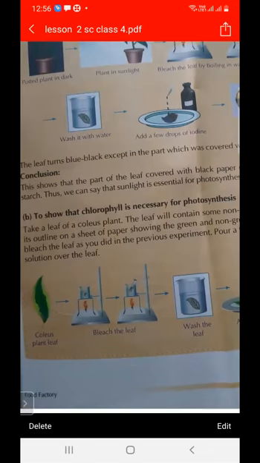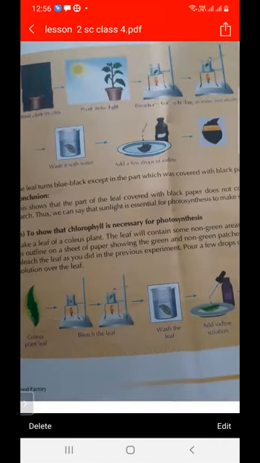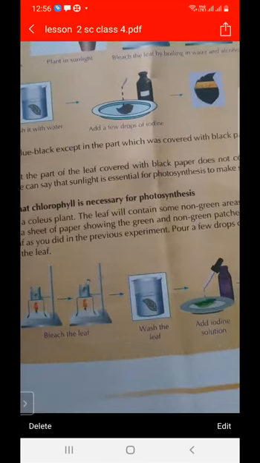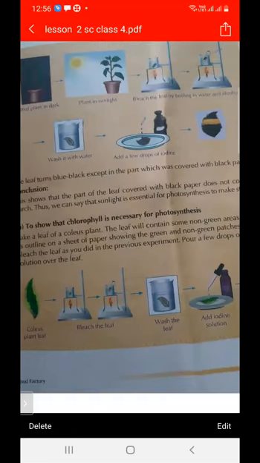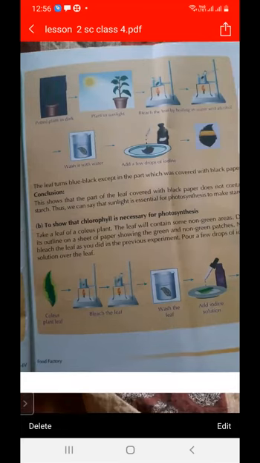After bleaching, the green color of the leaf is removed. Then we wash the leaf as shown in the figure and add iodine solution. After putting 2 or 3 drops of iodine solution over the leaf, we will see that the part of the leaf that was green in color